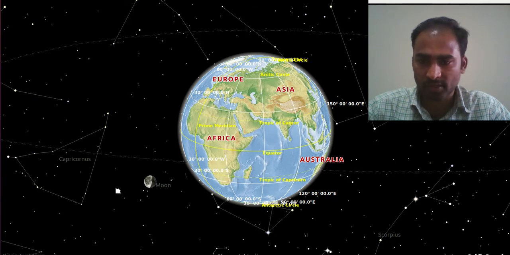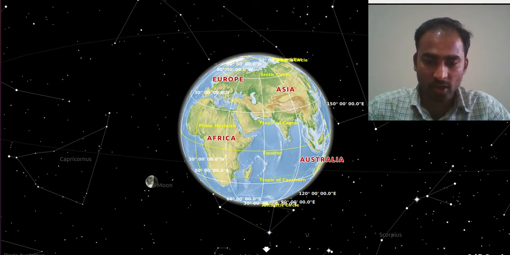Just observe my cursor also here. Here you can see these are all our stars. And here you can observe one structure also. So these are all constellations: Capricornus and this Corona Australis. These are all constellations. A constellation is nothing but a structure formed by a group of stars.